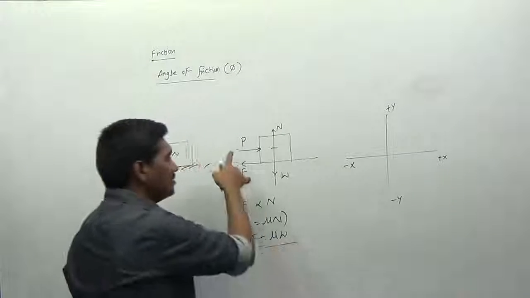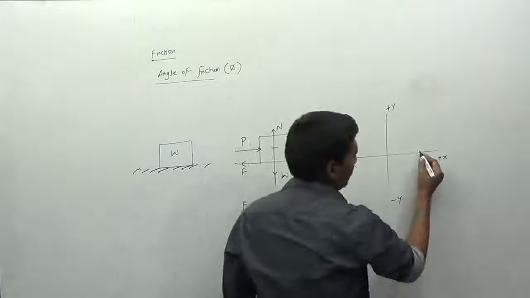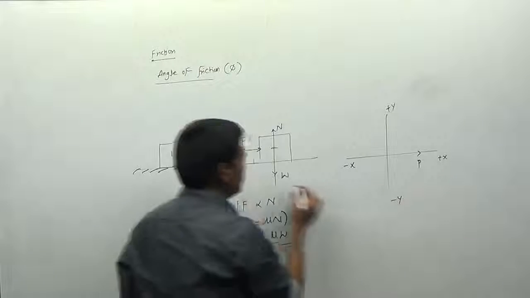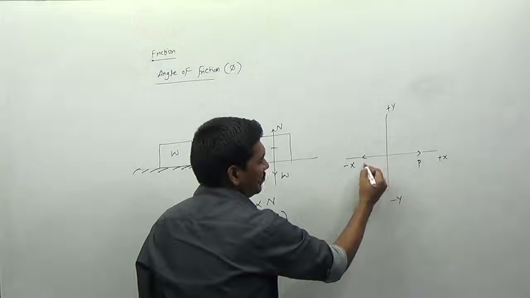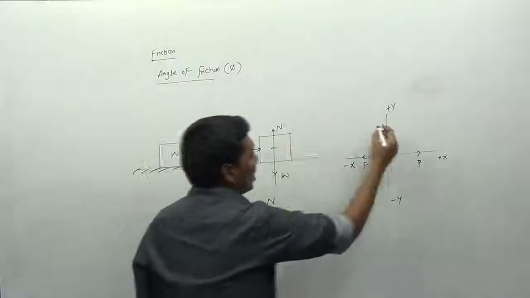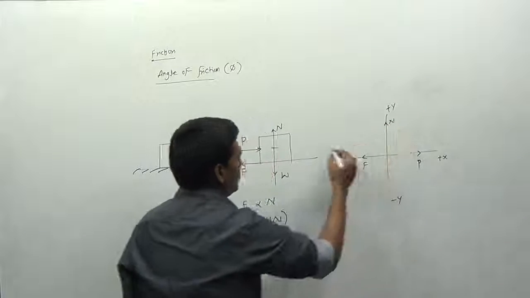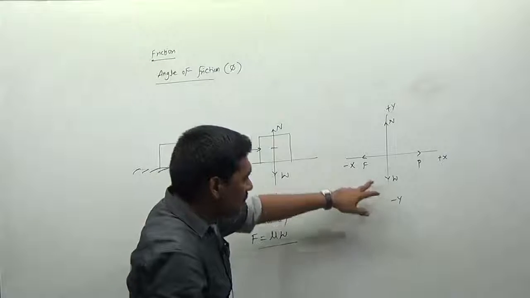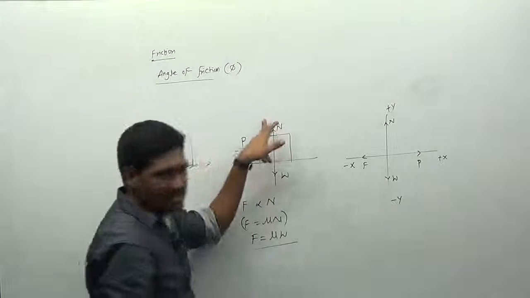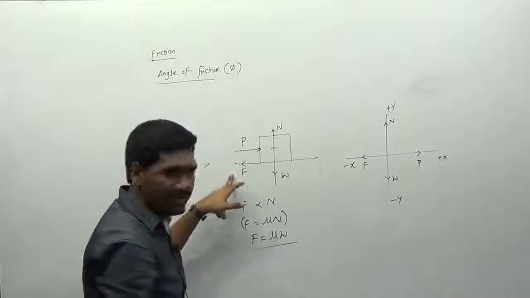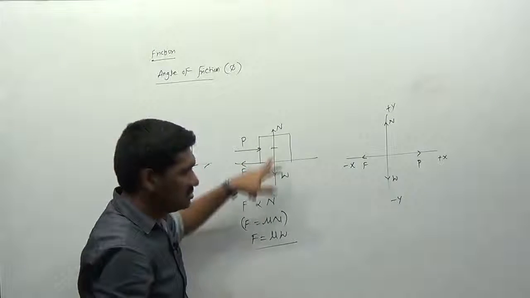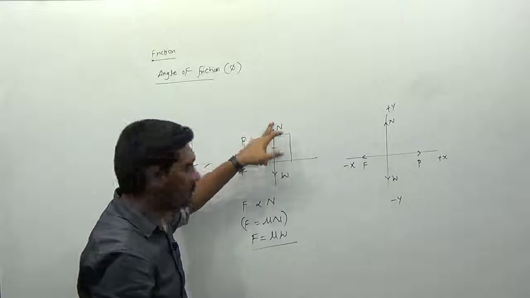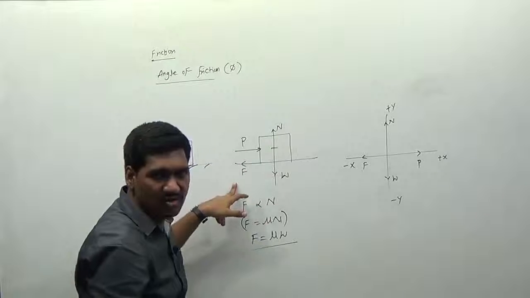You can see P is acting towards the positive x direction, and F is acting in the negative x direction. The normal reaction is acting in the upward direction here, and the weight is acting in the downward direction. Now you can see, due to the action of W, N is developed. Due to the action of P, F is developed. If there is no W, no N will be developed here. If there is no P, there is no force F.